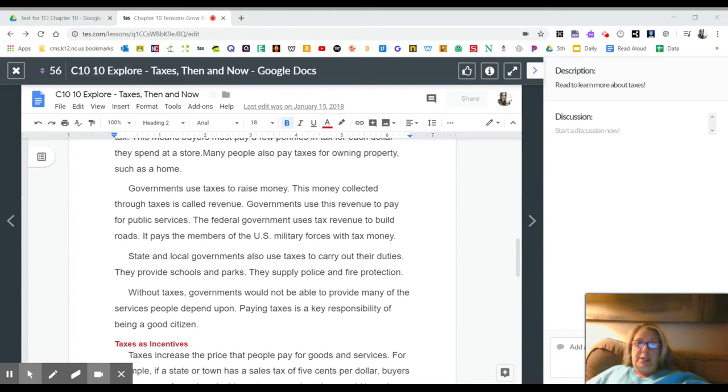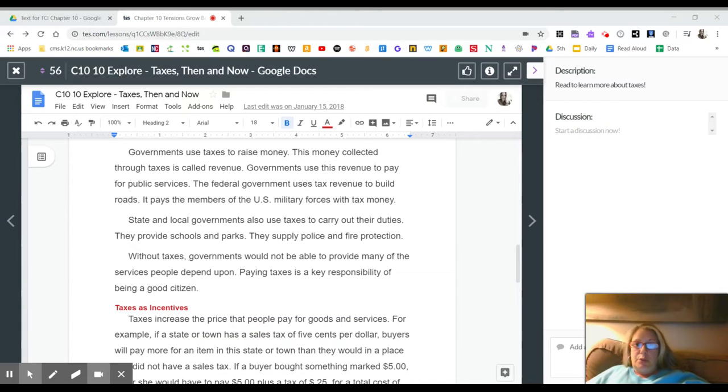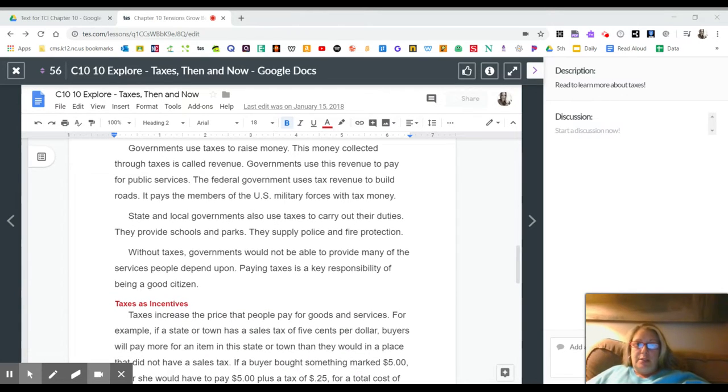Many people also pay taxes for owning property, such as a home. Governments use taxes to raise money. This money collected through taxes is called revenue. Governments use this revenue to pay for public services. The federal government uses tax revenue to build roads.